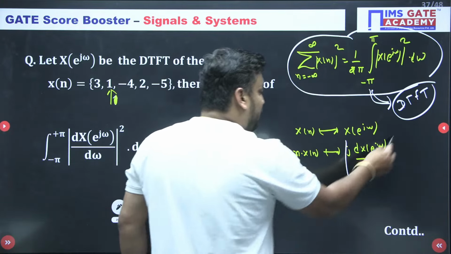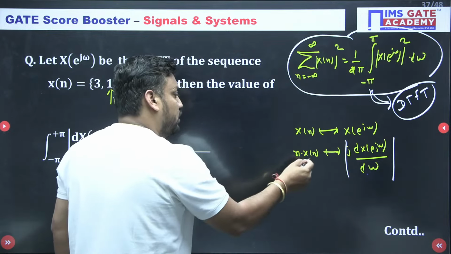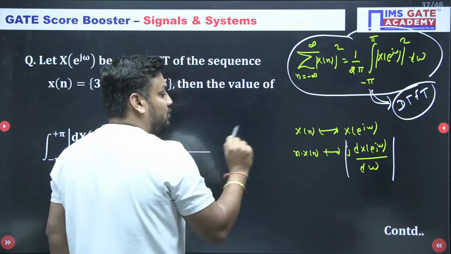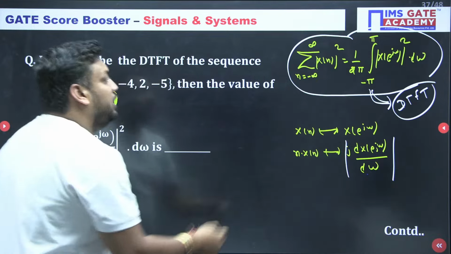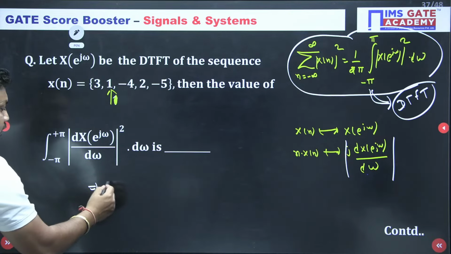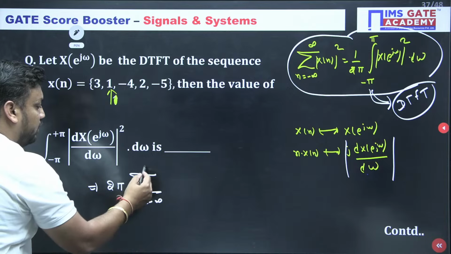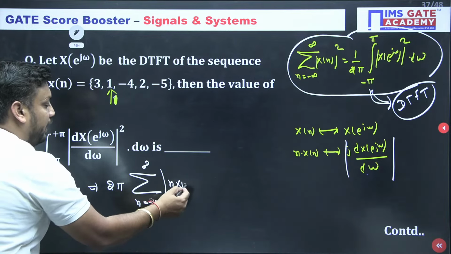When you take the magnitude, j is removed; because of the square there is no problem, j square is minus 1. So this should be equivalent to 2 pi times the sum over n from minus infinity to infinity of mod of n x[n] whole square.